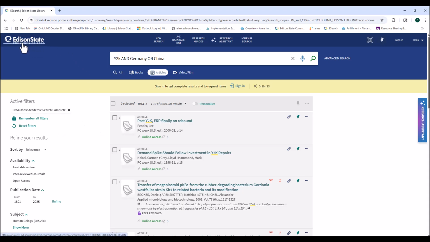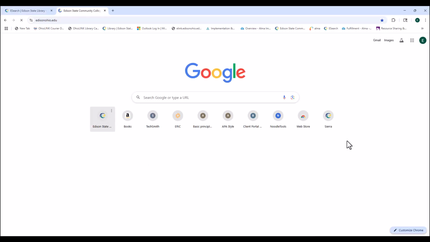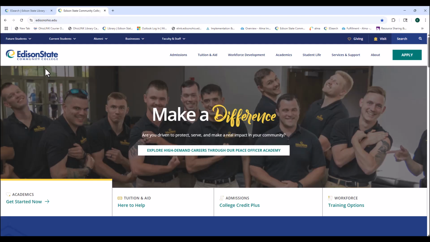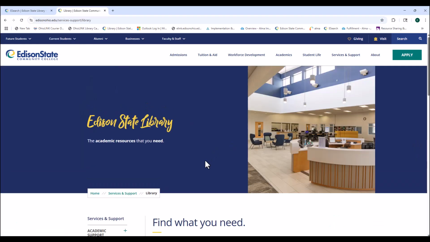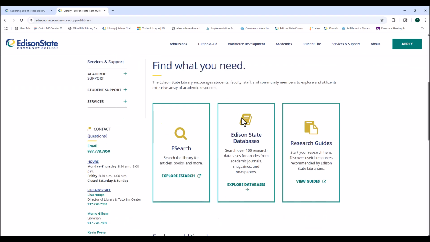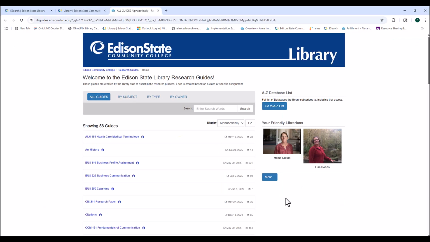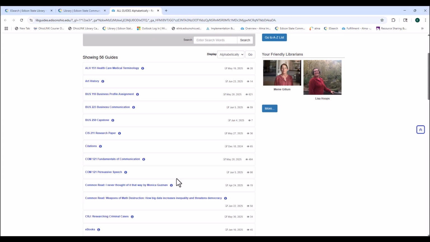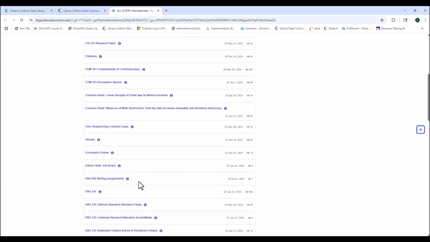Okay, enough going over the databases and how to search in here and use your filters. I am now going to go back to Edison State College itself. What I would like to do is highlight some of the things that are on the library's website. So go to the Edison State main page, go to current students, select library, and this is the library's main page. This is where we selected the eSearch link. If you want to look at our databases specifically, you can select the database link here, or you can look at our research guides, and research guides are guides we've created based on a specific class or assignment, which contains the information needed to complete the assignment.